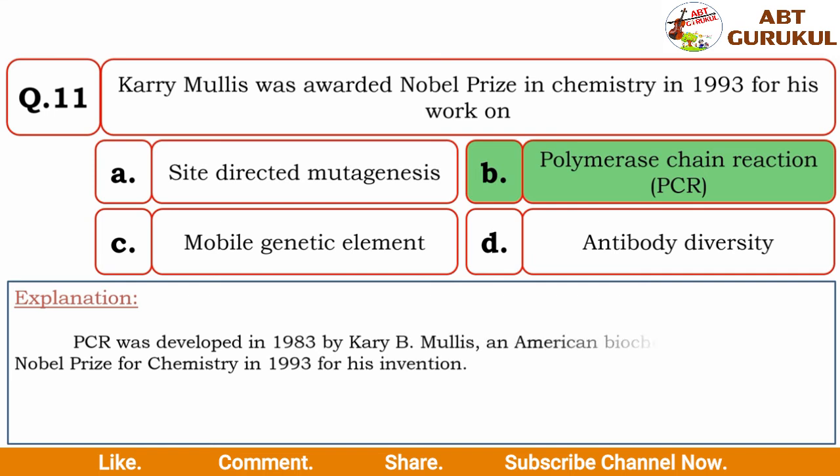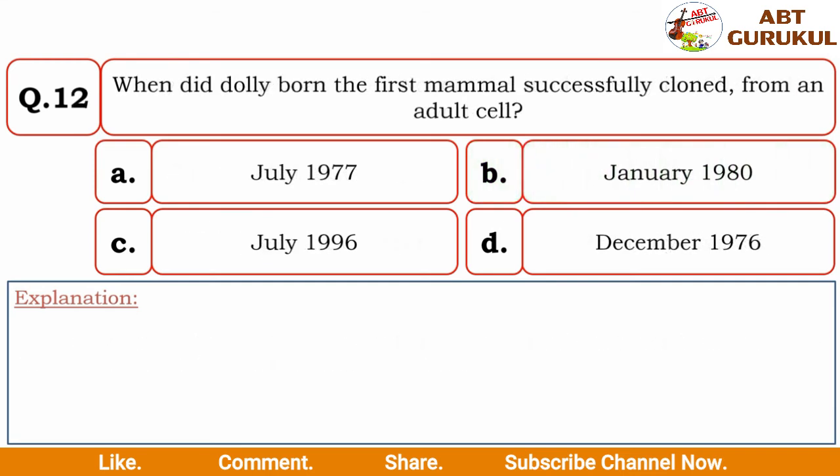Polymerase chain reaction, that is PCR, was developed in 1983 by Kary B. Mullis, an American biochemist who won the Nobel Prize for Chemistry in 1993 for his invention. So for this question, the correct option would be polymerase chain reaction. Come to the next question.